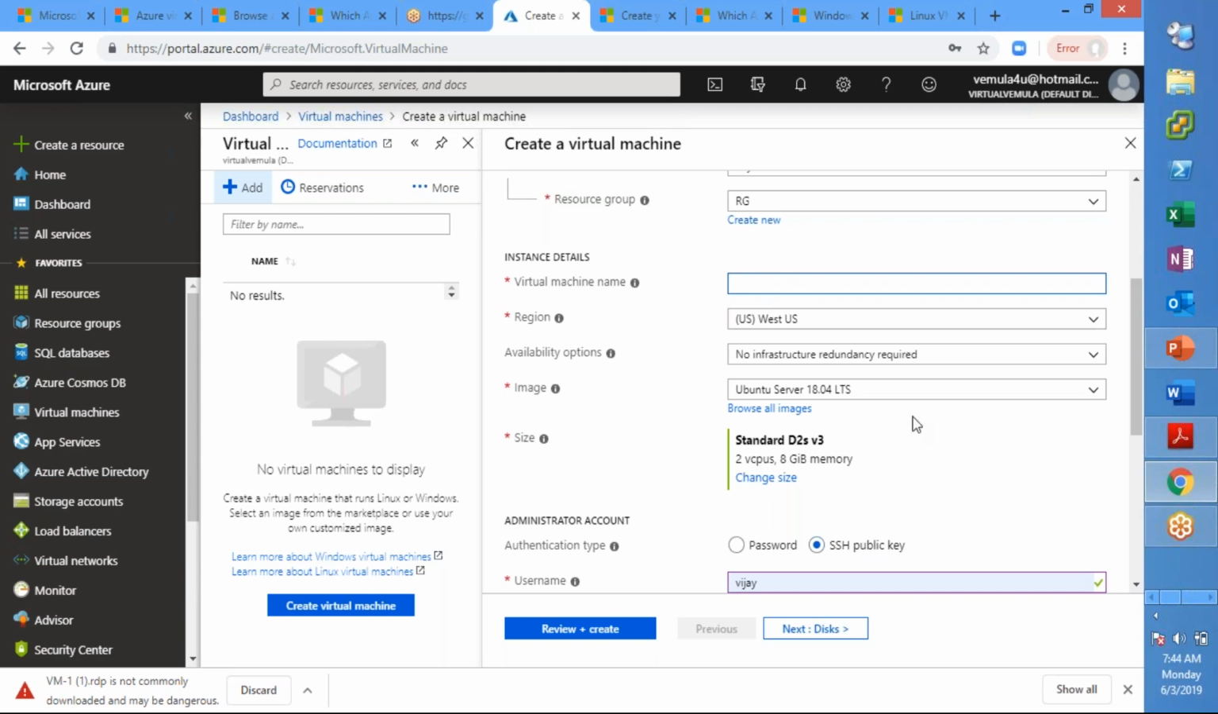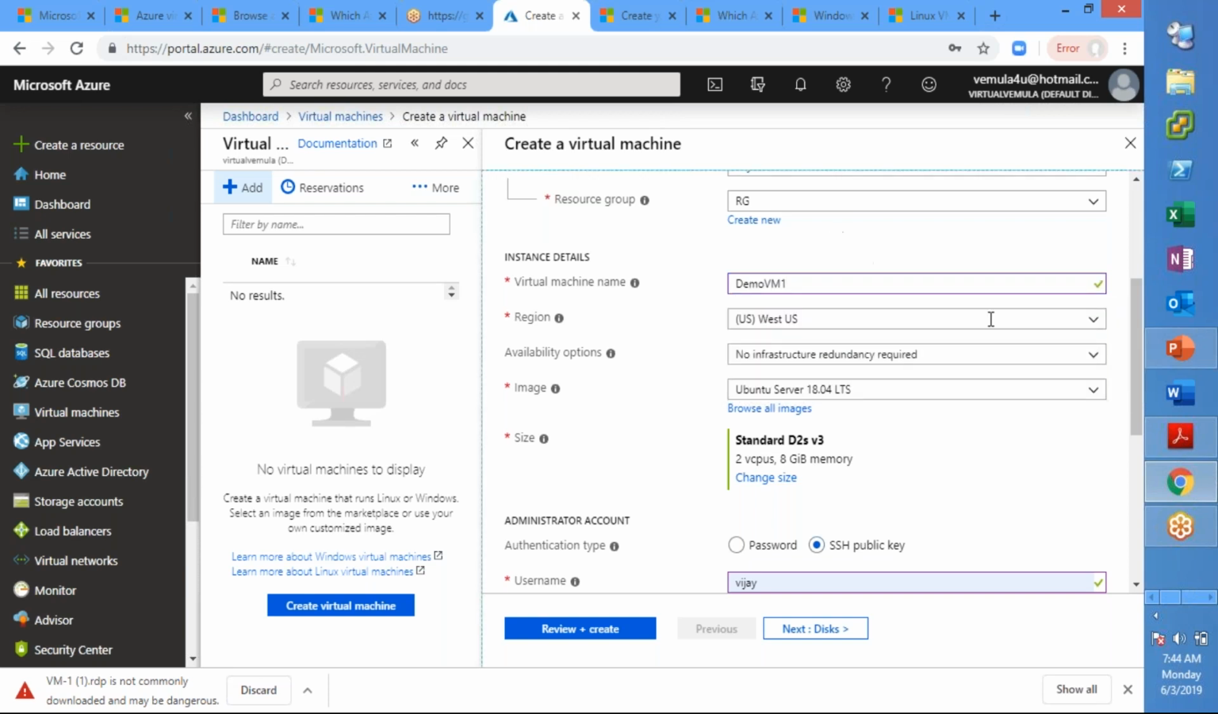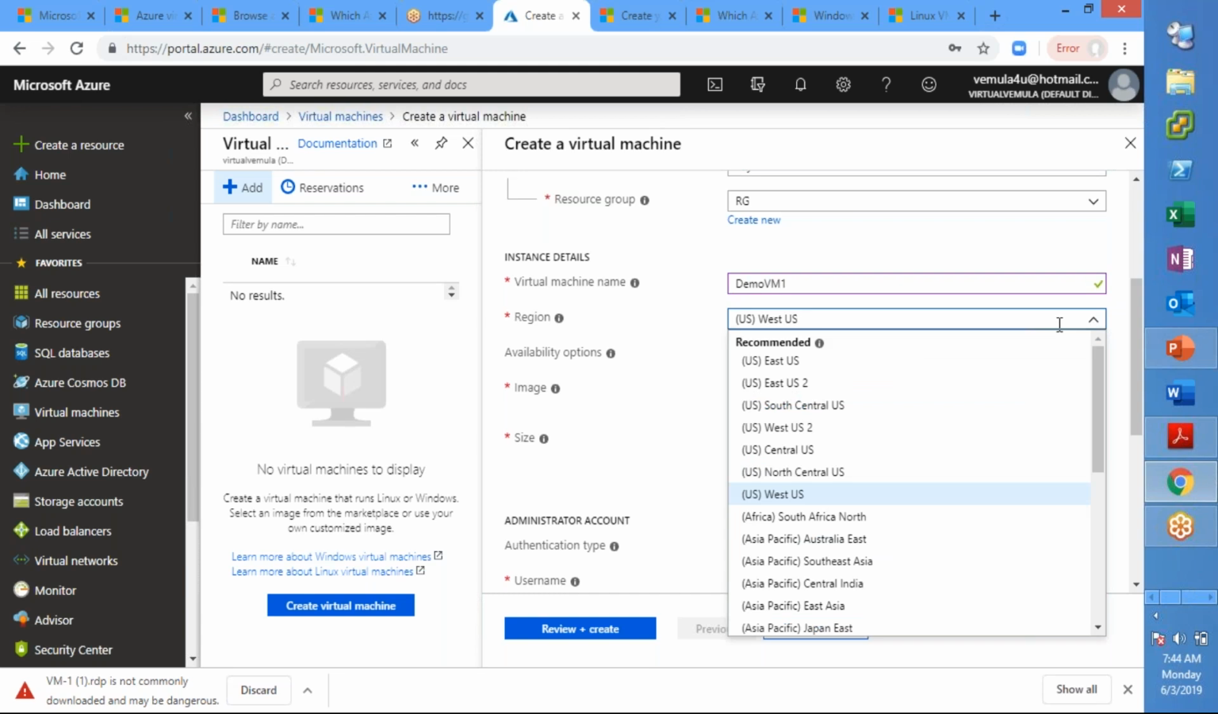Can't we change the name once you give the name here? Of course, you can change the name of the server in the operating system, but not here. We can change it within the OS, but not here. So the best practice is having the same name here and within the OS as well, the hostname, as we call it. So let us give the name as demo VM1, and the region, where you want to put this particular VM.